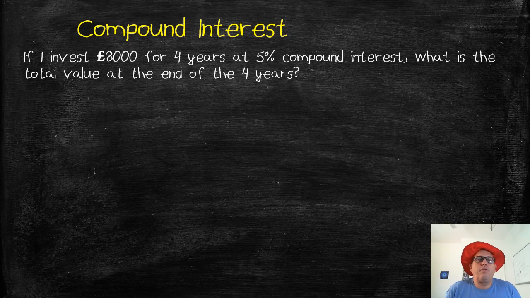Hello, we're going to continue our talk of real-world interest problems, and we're going to talk about compound interest. Now, this is usually the kind of interest most banks give today, most investments give today. If you have a credit card, if your parents have a credit card and you don't pay it off every month, they're going to charge you interest. So most of the time in problems they talk about interest, we're talking about compound interest because it's the most common type today.